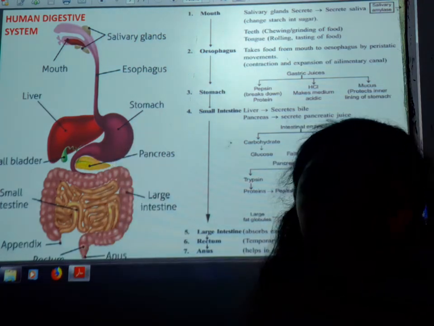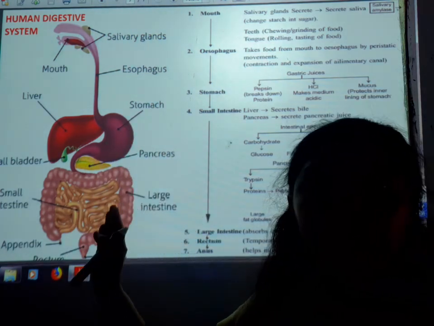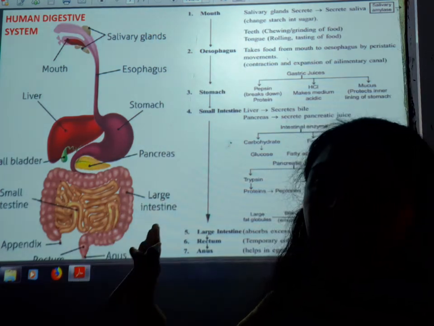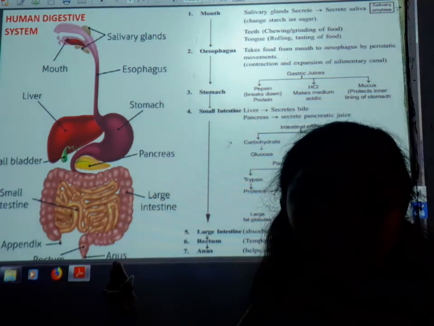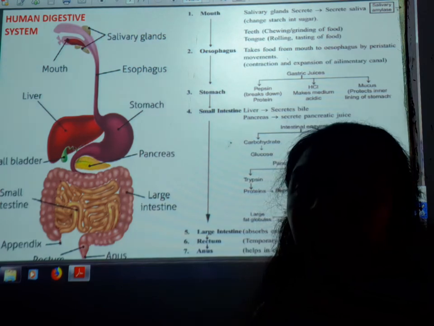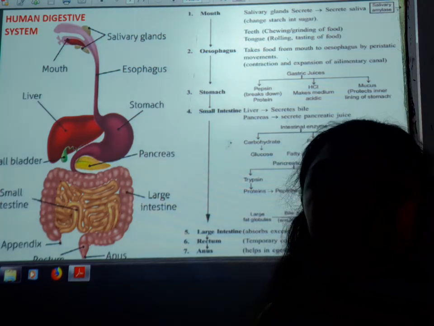So that is the method depicted here in the human digestive system. And now this is the Holozoic nutrition. So students, the nutrition and digestion part has been completed here.